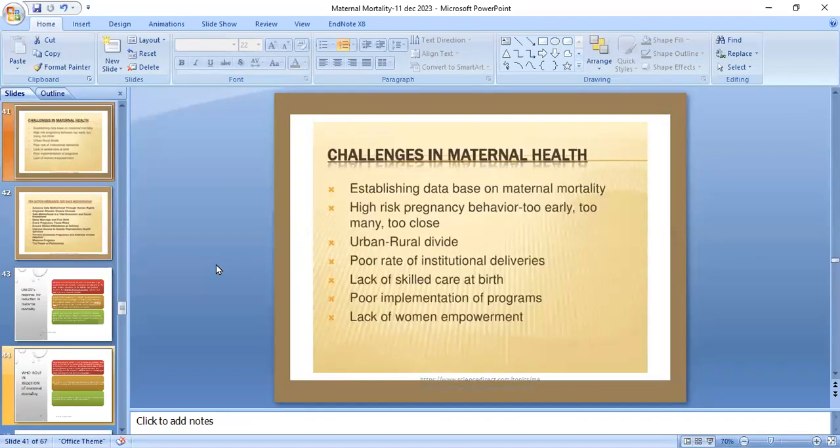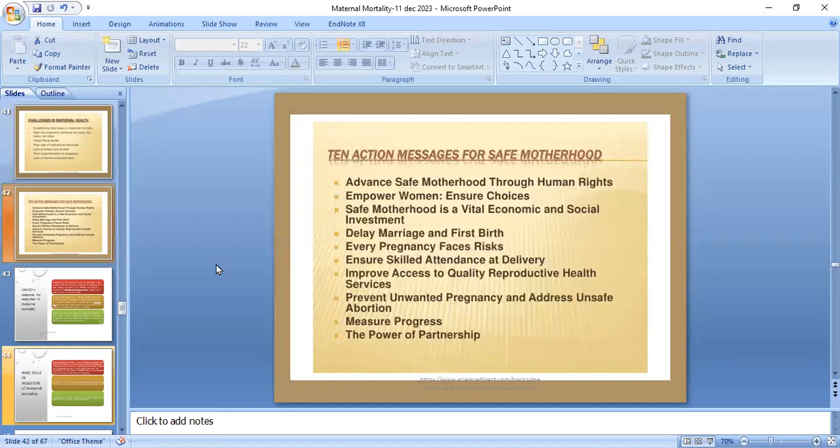The challenges in maternal health are establishing data based on maternal mortality, high-risk pregnancy behavior, too many and too close pregnancies, urban-rural divide, poor rate of institutional deliveries, lack of skilled care at work, poor implementation of programs, and lack of women empowerment. Now, the 10 action messages for safe motherhood are: advance safe motherhood for women